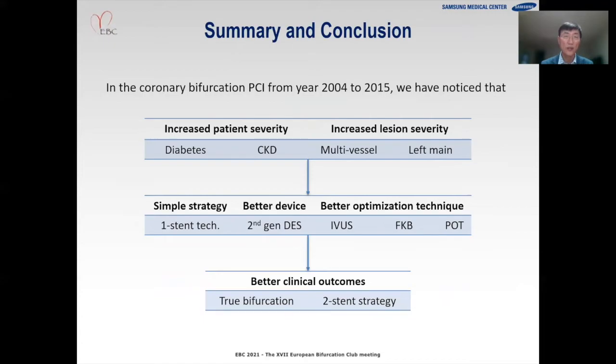This is the summary and conclusion. In coronary bifurcation PCI from 2004 to 2015 in Korea, we have noticed that more severe patients and more severe lesions were included in this registry. But with the wide application of a simple strategy and better devices such as second generation DES, and better optimization techniques like IVUS, final kissing ballooning, and the proximal optimization technique, we have achieved better clinical outcomes, particularly in patients with true bifurcation treated with the two-stent strategy.